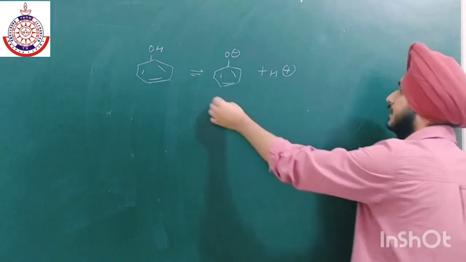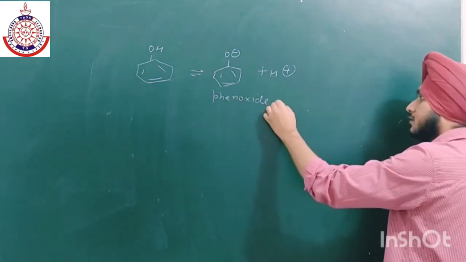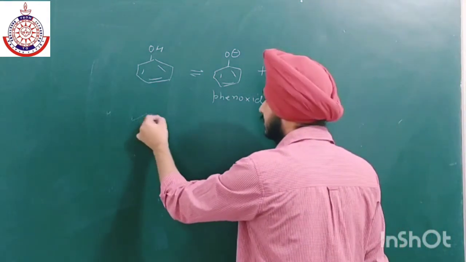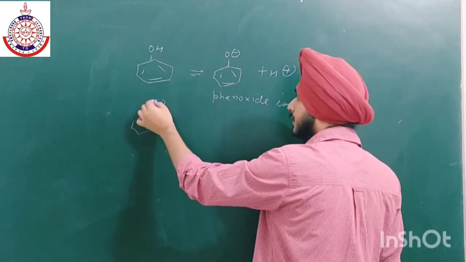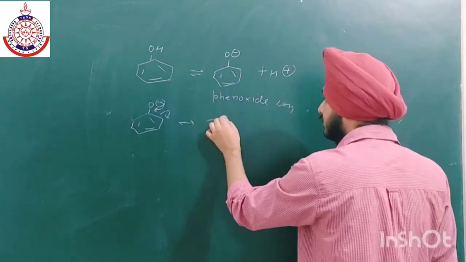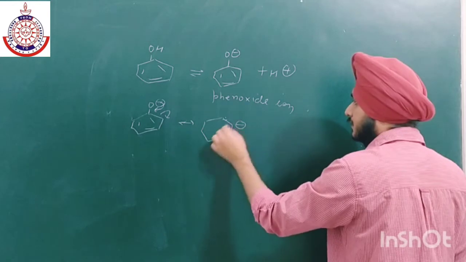Phenoxide ion is very stable because it will undergo resonance, which gives it stability. This negative charge will shift over here. You have to make all the resonating structures in the exam. So negative charge over here.